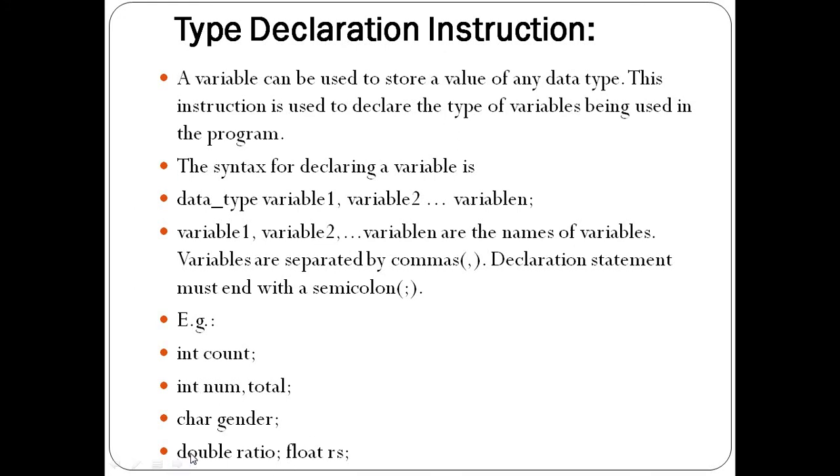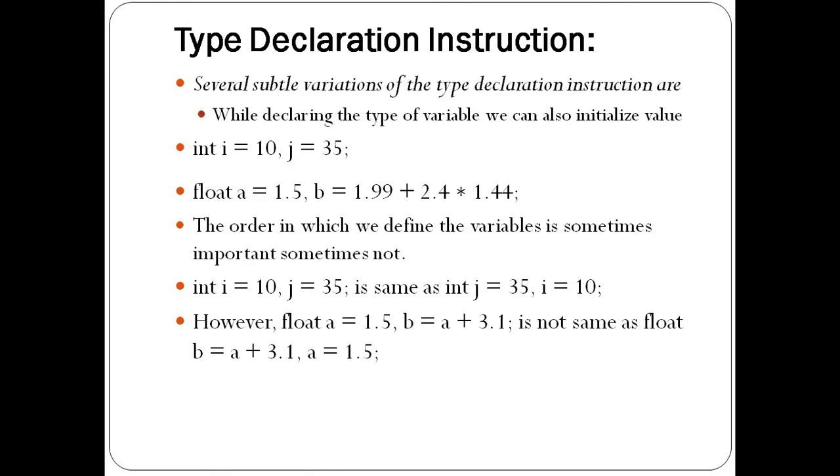Then next example, double ratio. Suppose I want to calculate the ratio and that stores fractional numbers, then I declare that variable using type double. Suppose I want to calculate area or radius, then radius also has floating point numbers. So that variable is declared as a float rather than integer. Understood how to declare a type by using the combination of data type and variable?